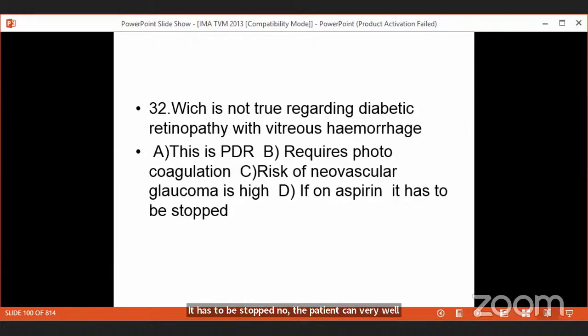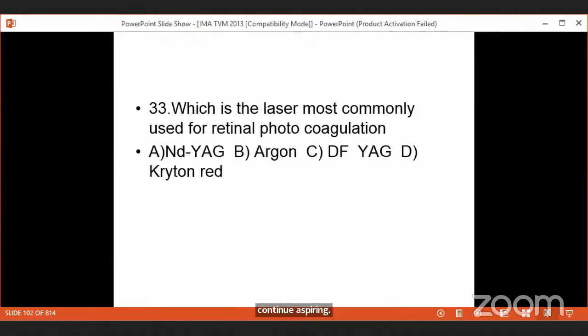Patient can very well continue aspirin even if there is a vitreous hemorrhage. So which is the laser most commonly used for retinal photocoagulation? So it is the frequency double Nd:YAG laser.